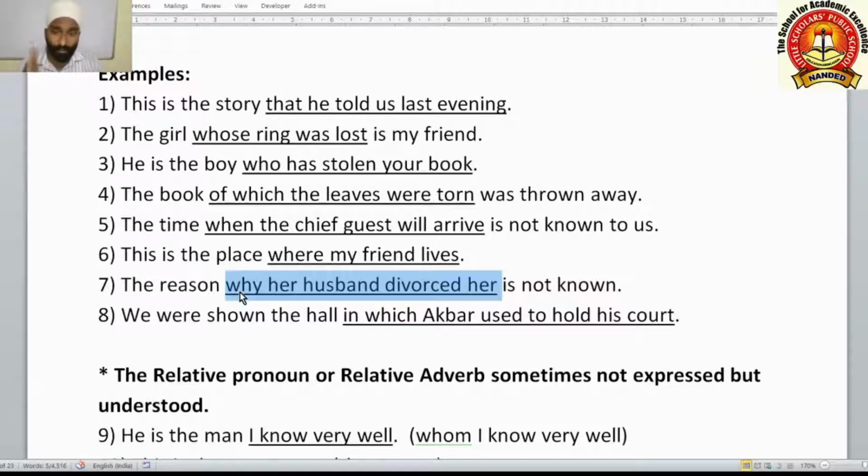Here the function of this relative adverb and the clause starting with it is the function of an adjective, because it is describing the noun reason, the antecedent. What the reason is, is not given here. What is given is the type of reason. Which reason? Why her husband divorced her. This reason is not known.